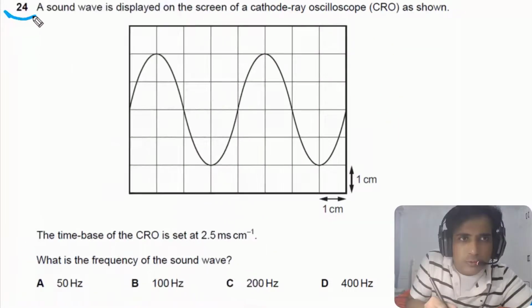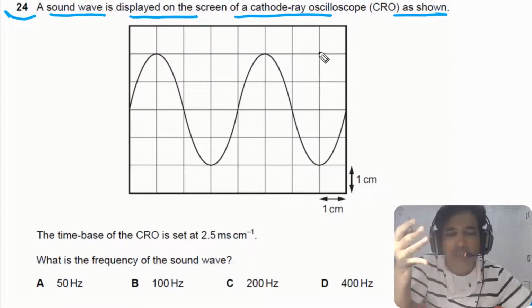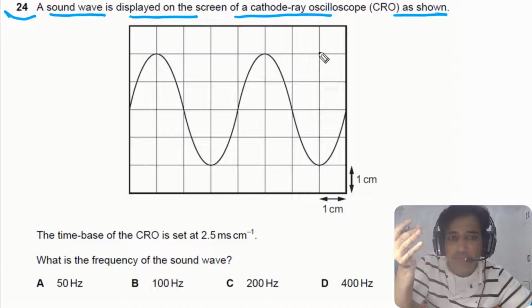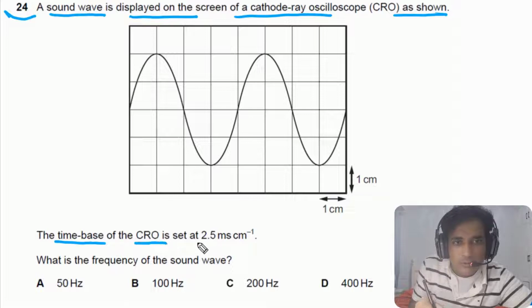For question number 24, it is given to us a sound wave is displayed on the screen of a CRO as shown in this figure. This is a typical type of question. Every year you will see one question about CRO, so the understanding of CRO is very important for paper 1. It is also given to us that the time base of the CRO is set at 2.5 milliseconds per centimeter. We need to find out what is the frequency of the sound wave.